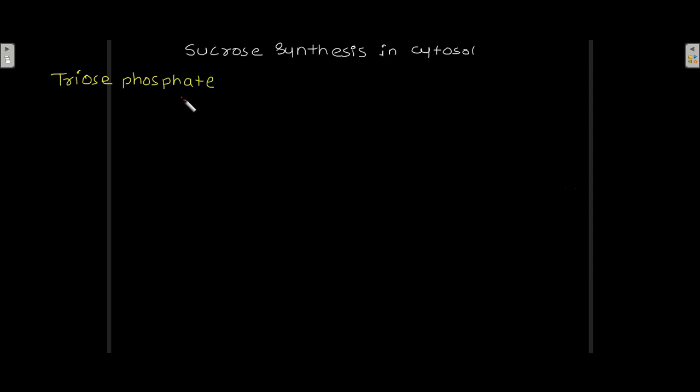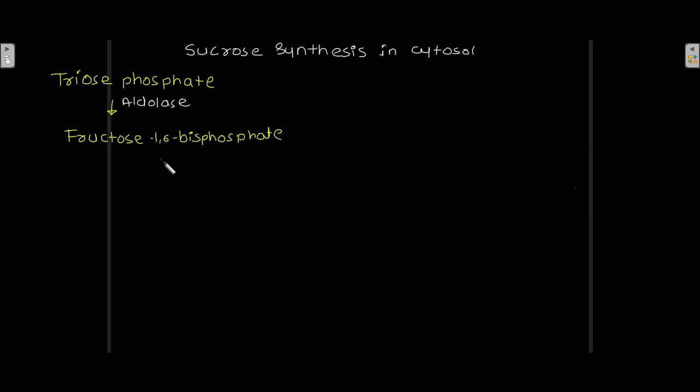So let's look at the overall sucrose synthesis in the cytosol. In the cytosol we start with triose phosphate. Now this triose phosphate in the presence of aldolase gives fructose 1,6-bisphosphate.